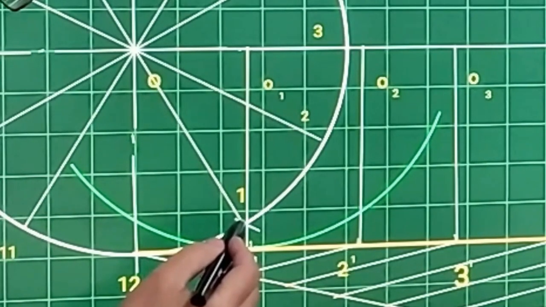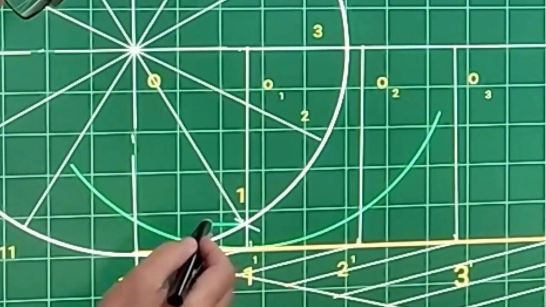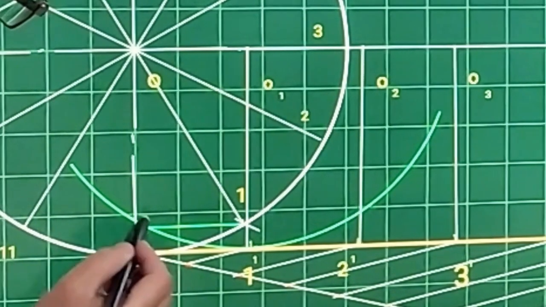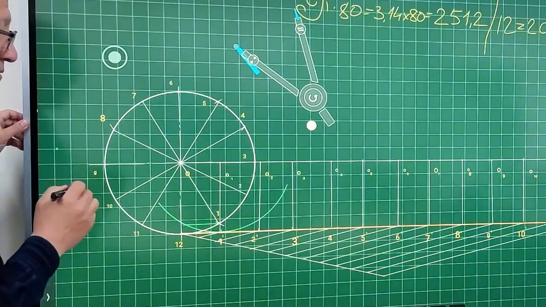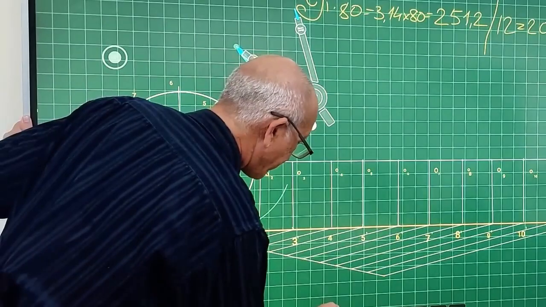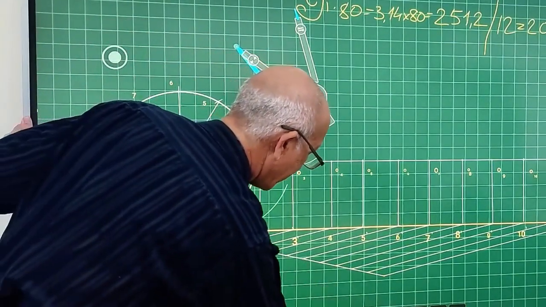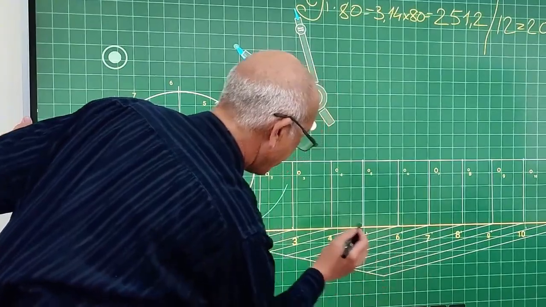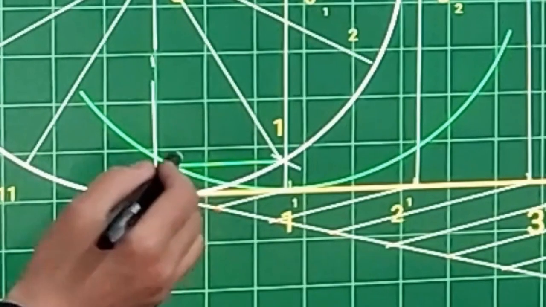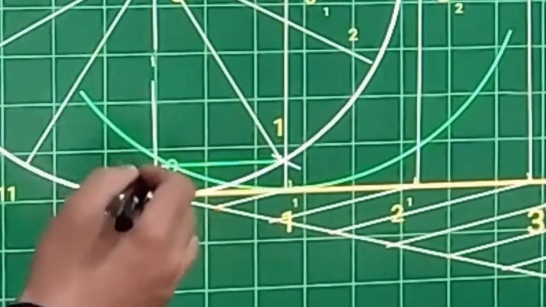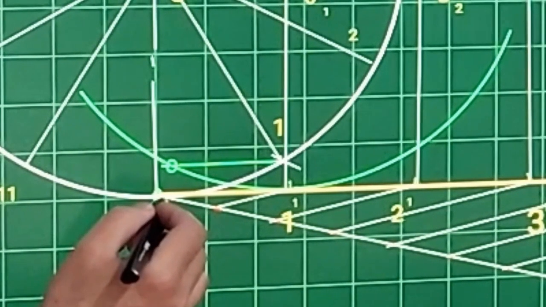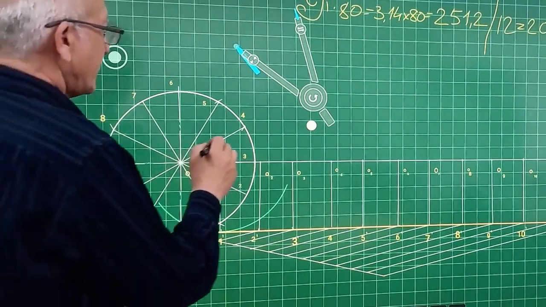If I draw with one, for example, here, from this one, for example, the first class, the second class, and so on, the place where this is drawn is the point we are looking for. This is the necessary point that we need. So this point, how do we find it? Let's take the point and move it around. Like this. If we do it like this, the point will be here. Let this be the exit point from the object. All right, let's continue.